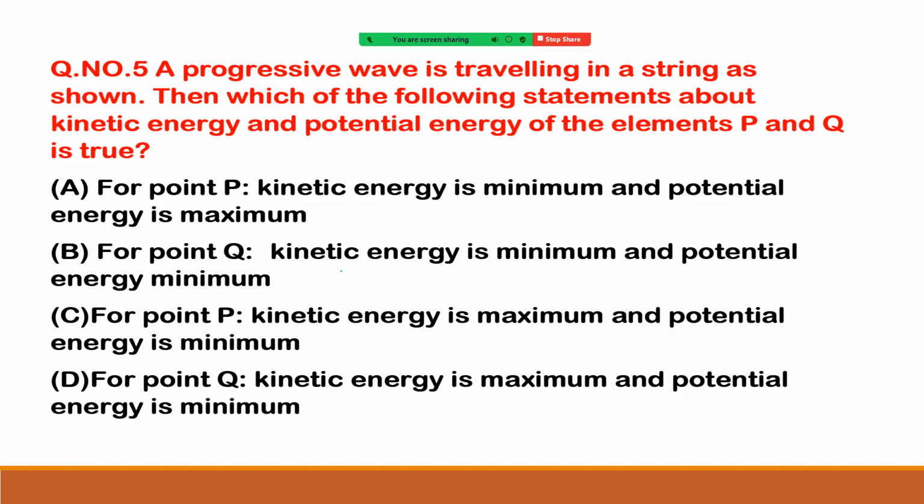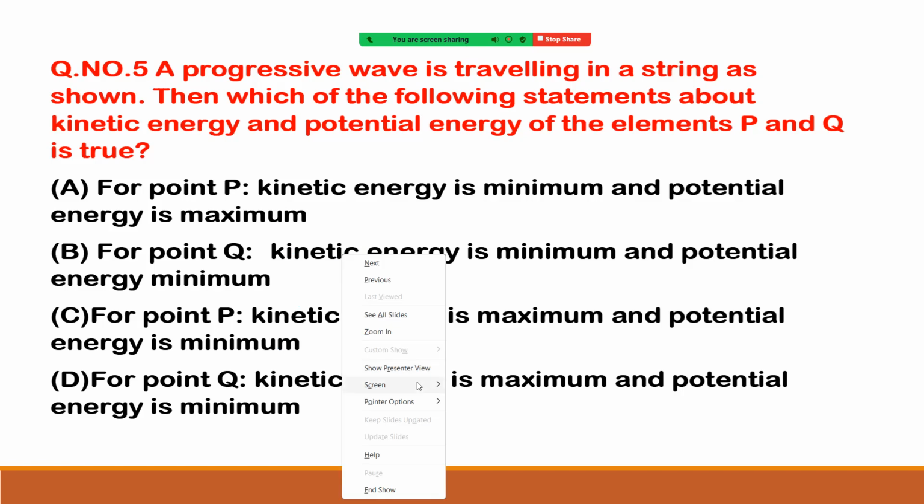I think here we have taken the reverse in the diagram. Let us see the diagram one second. So this is point P and this point is Q. Therefore, at P, both are maximum.